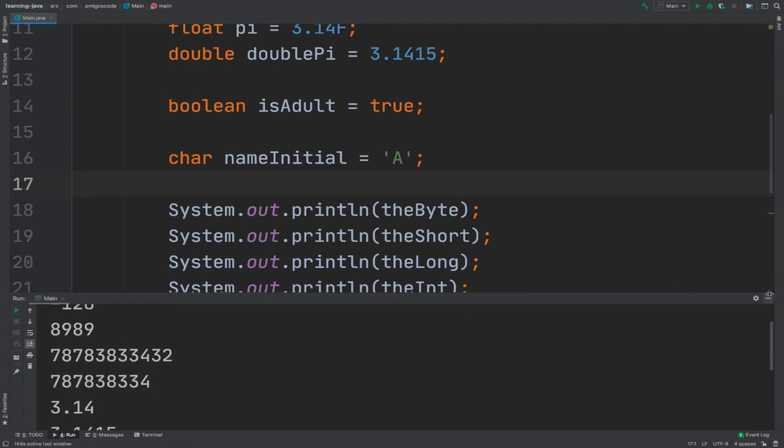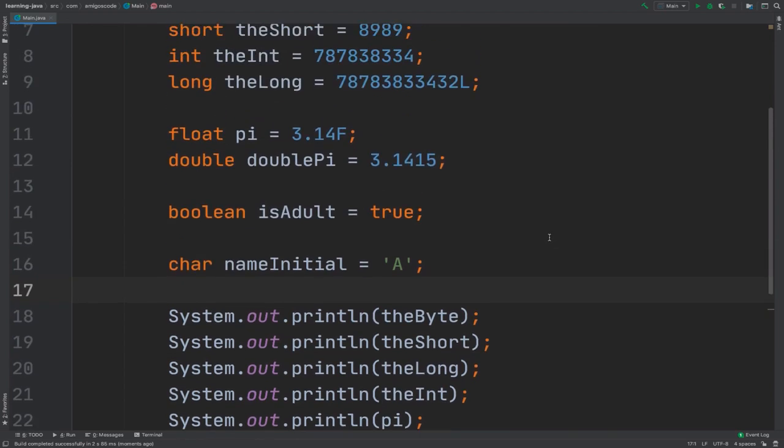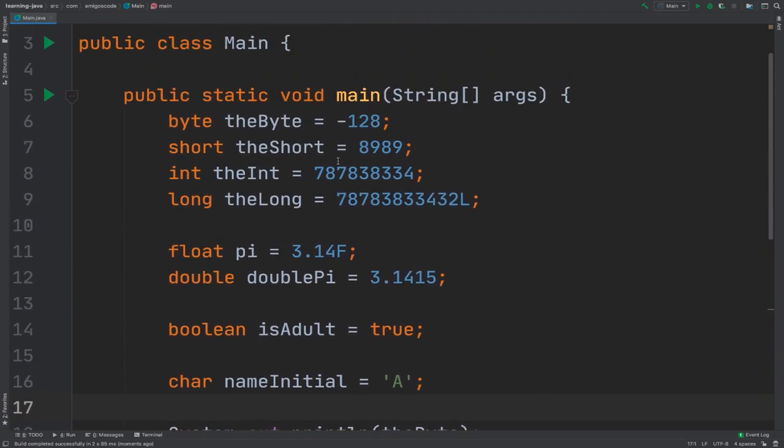So one last thing that I want to show you is if I scroll up, you see that sometimes these numbers can be really difficult to read, right? So you don't know whether this is 78 million or 7 million or 78 billion, and so on and so forth. So what we can do is the following. Right here, we can simply add an underscore. So this makes it easy for us to actually read the number.